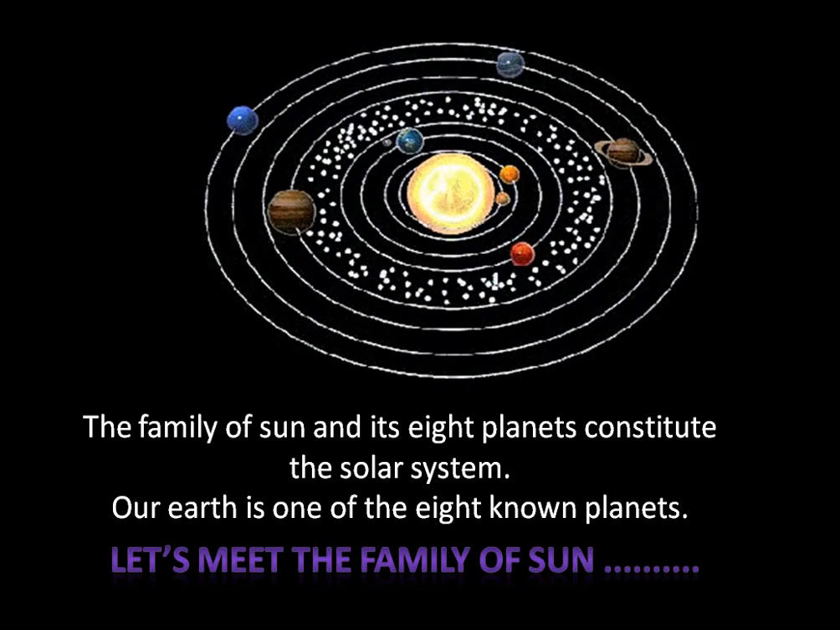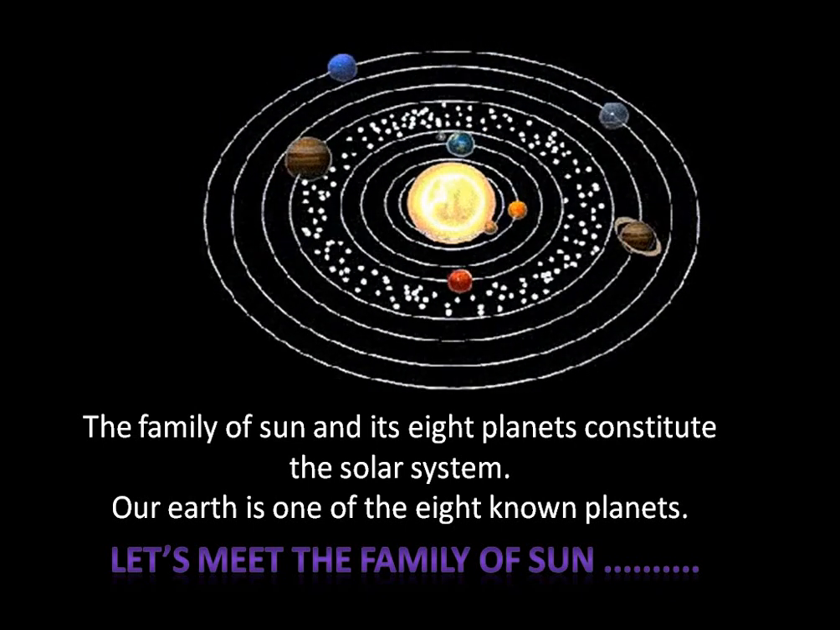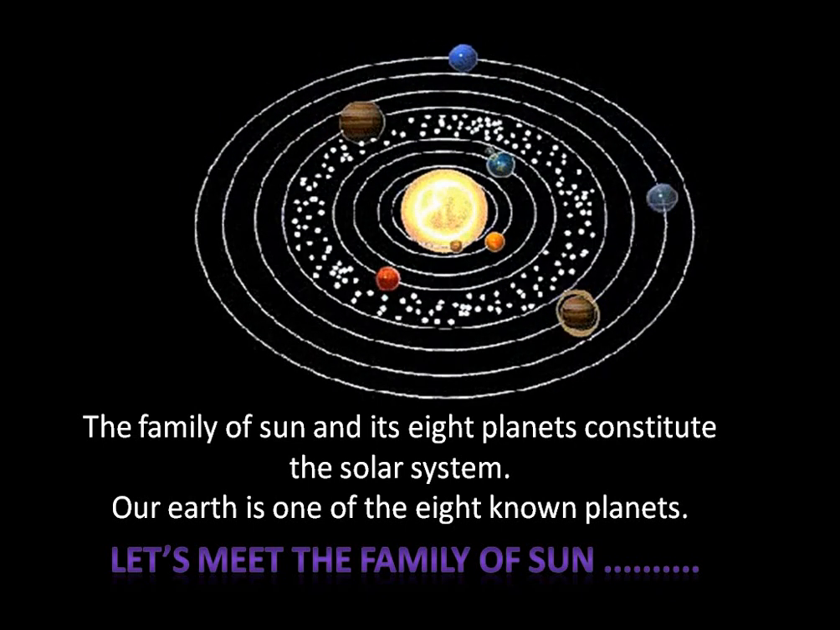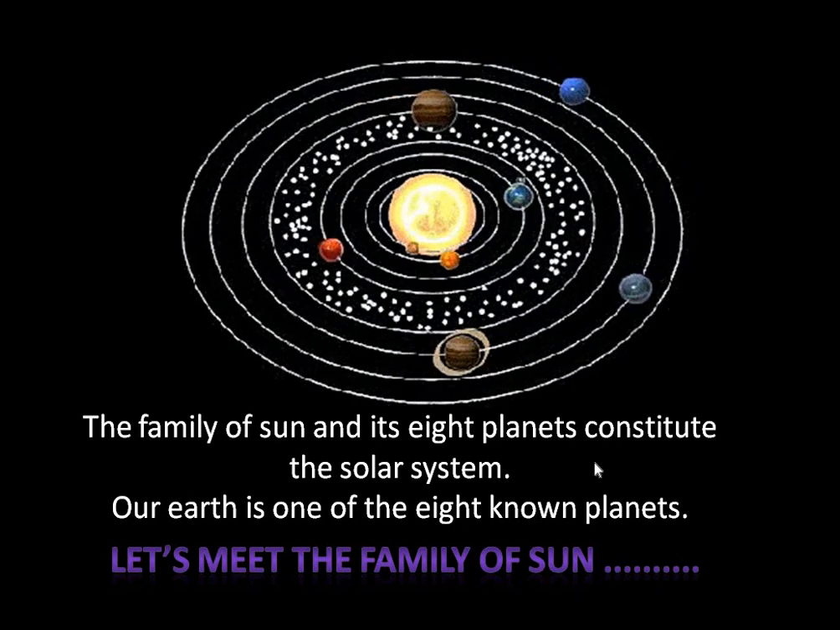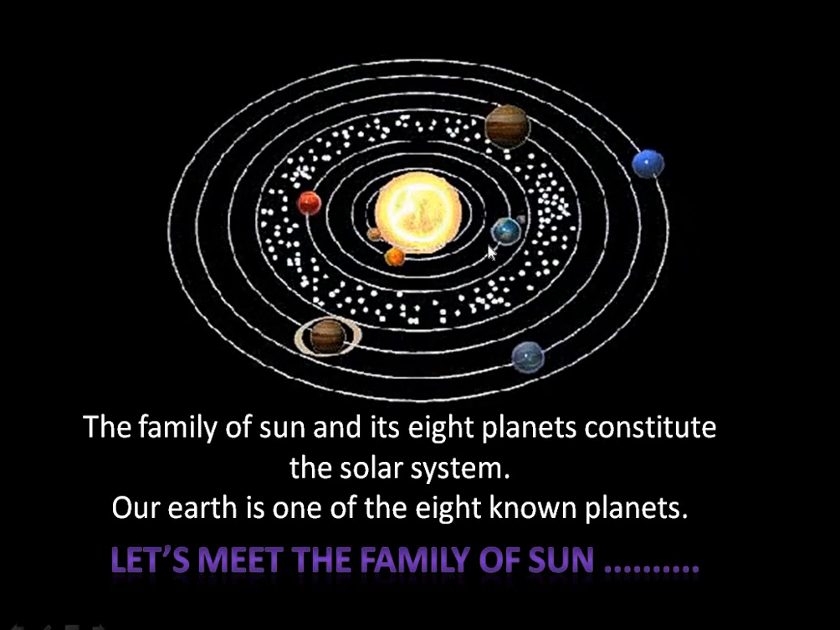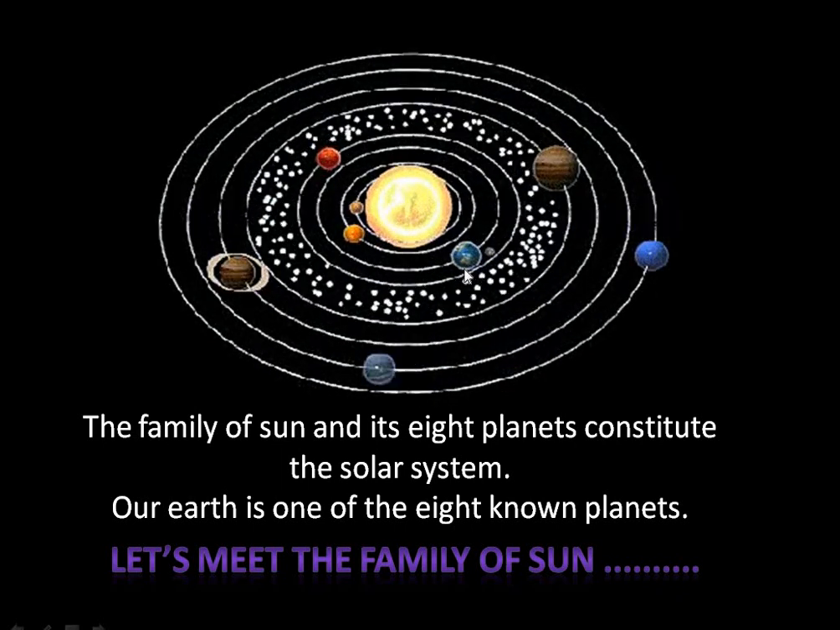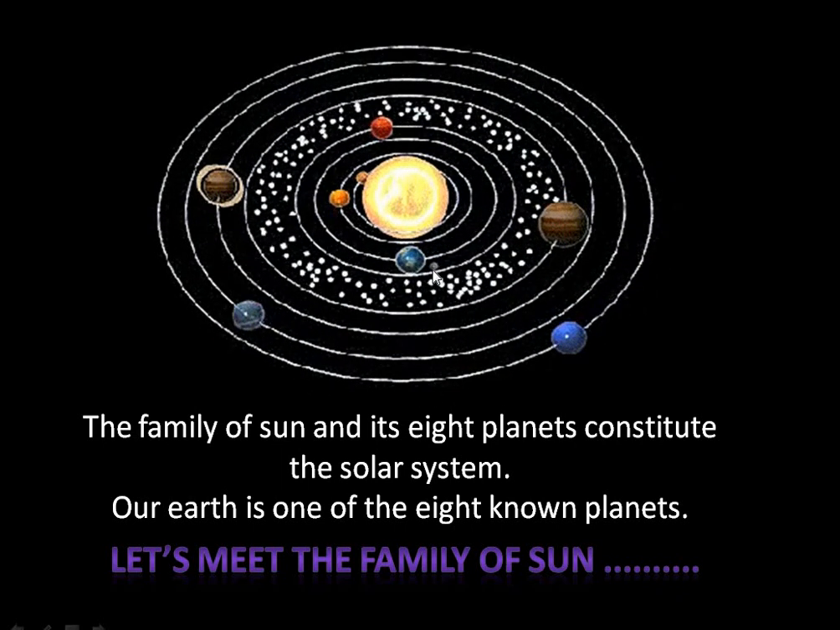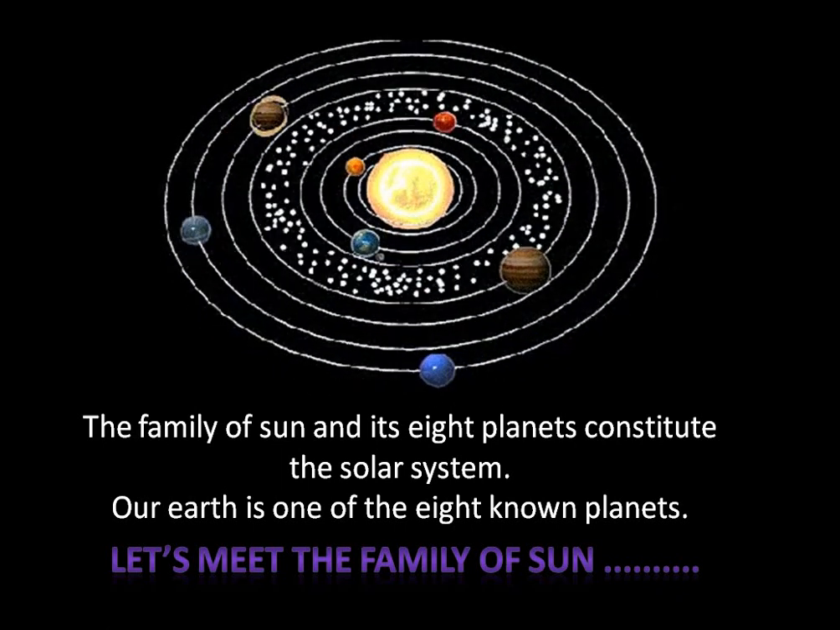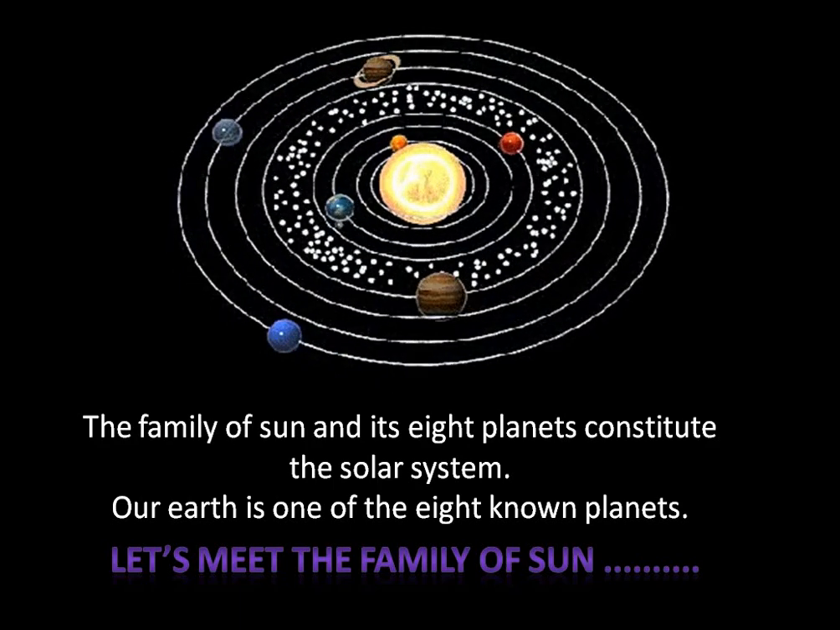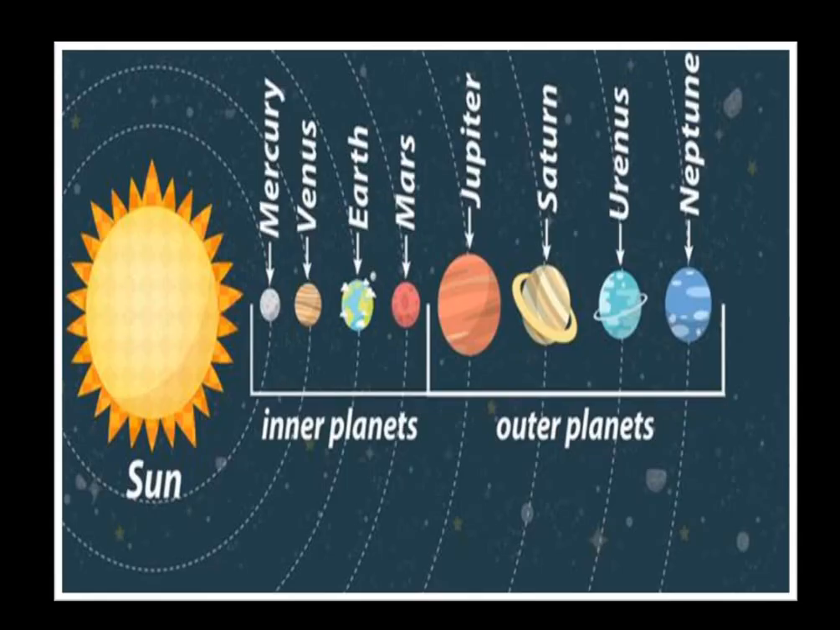Now, what is solar system? See, the family of Sun and 8 planets constitute the solar system. Our Earth, on which we live, is one such planet. Now, let's meet the family of Sun. Firstly, we'll meet Sun. Okay.